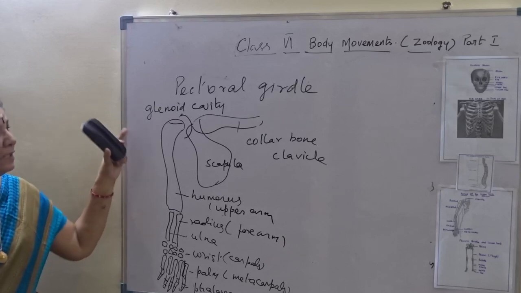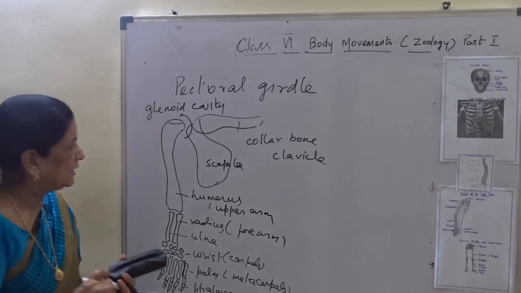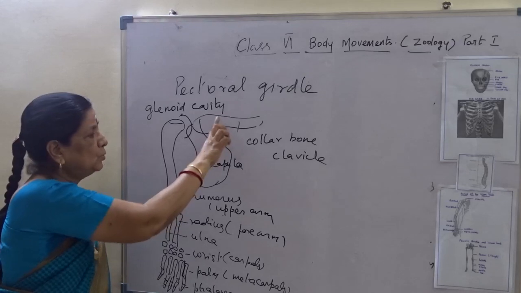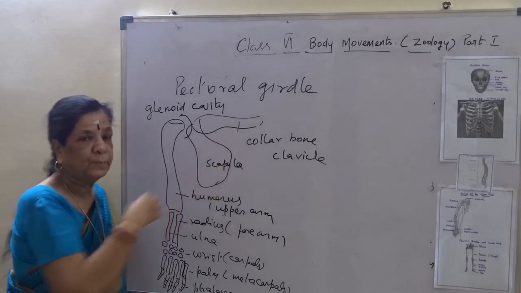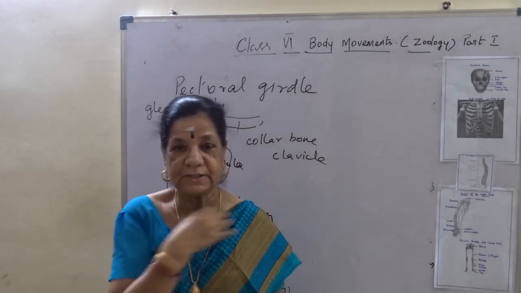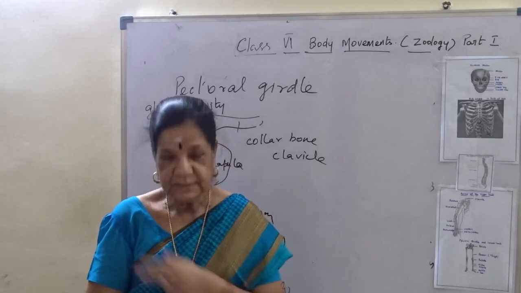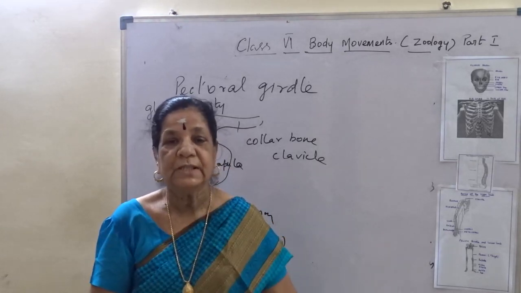Otherwise, the bones of the lower limb. In the pectoral girdle we come across only 2 bones, the collarbone or clavicle and the scapula. This is a collarbone and this is the flat portion, scapula.